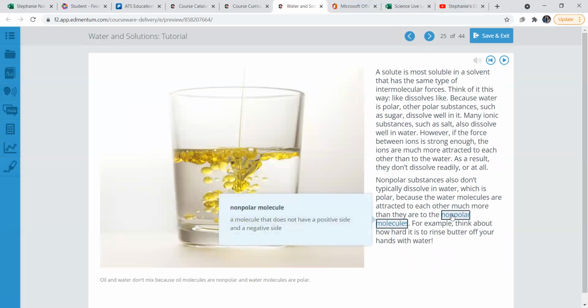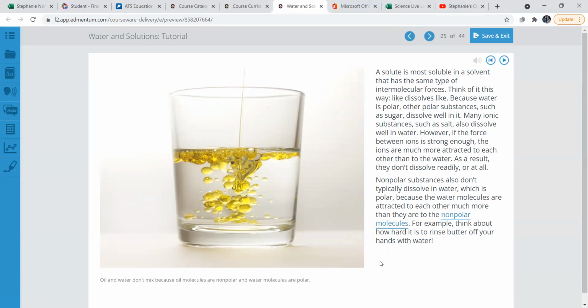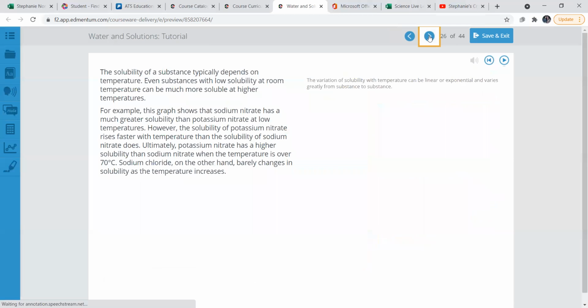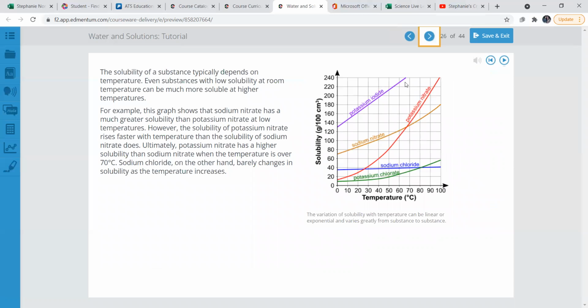Nonpolar molecules, for example. A nonpolar molecule does not have a positive side and a negative side. They don't have either. Oil and water don't mix because oil molecules are nonpolar, water molecules are polar. If you have oil at home, you should try this experiment. I'll show you a little lesson as well because it's pretty cool. Get a glass of water, put a little bit of oil in it, and you'll see something like this occur. If you've ever seen a lava lamp before, it has the same concept because oil and water don't mix and it produces a cool looking display. So you should definitely try this at home.